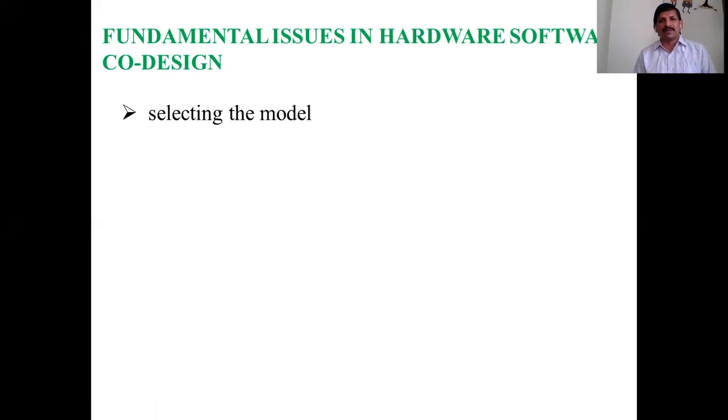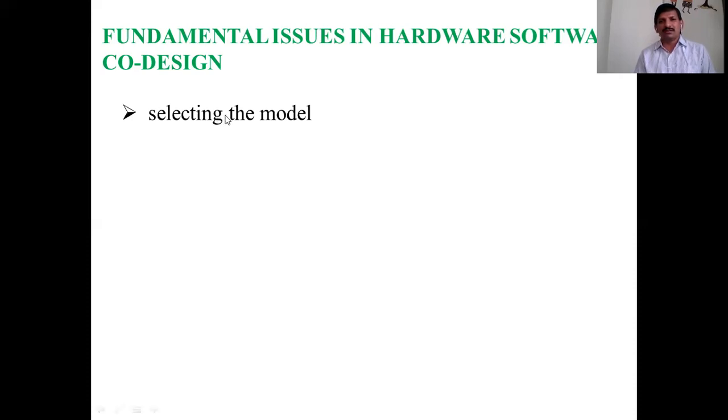What are the hardware specifications required for designing the embedded system? These may vary in the implementation stage. So it is one of the issues.